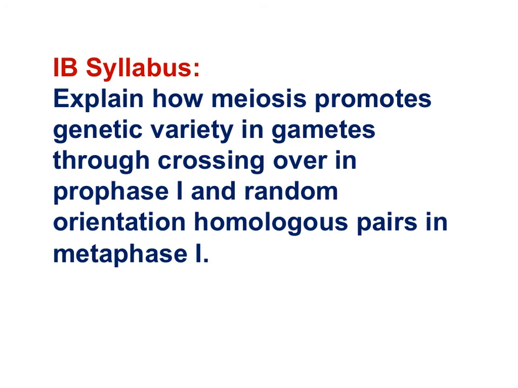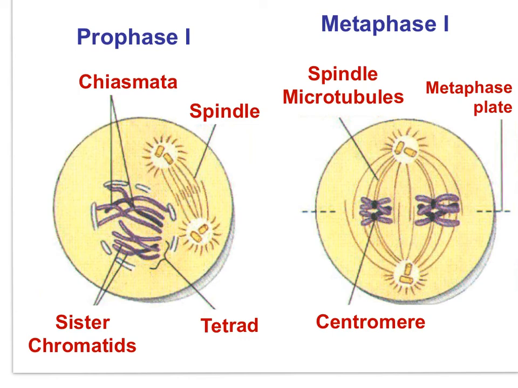Independent assortment, or the random orientation of homologous pairs in metaphase 1, and crossover will be covered in detail in Meiosis Part II. As the homologous pairs arrive to the metaphase plate of the cell, the pairs could arrive in one of two positions: homolog 1 on this side with homolog 2 on this side, or homolog 2 on this side with homolog 1 on this side. And the positioning of one pair is independent of the positioning of the second pair. If you remember, the chromosomes of a homologous pair are different from each other because of the different alleles of a gene.